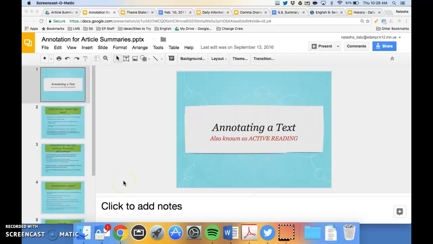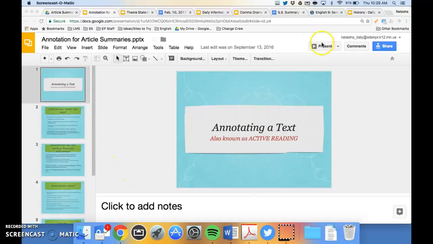All right, your homework for tonight is to annotate an article. You will receive an article about Donald Trump's immigration ban, and you may have some opinions one way or another, or you may not. But your goal in this is not about your opinion, it's about summarizing the contents and the main idea of the article. So your task for tonight is simply to read it and annotate.